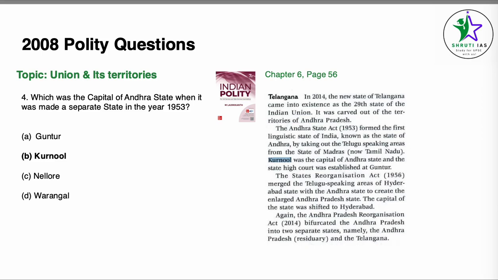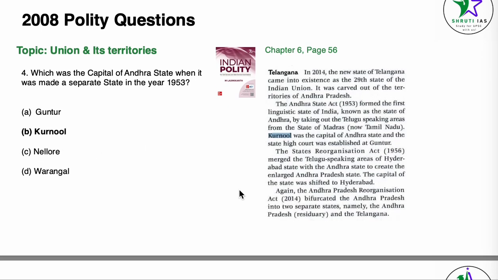Under the subheading Telangana, paragraph 2, we can see that the Andhra State Act 1953 formed the first linguistic state of India known as Andhra by taking out the Telugu speaking areas from the state of Madras, which is now Tamil Nadu. Kurnool was the capital of Andhra state and the state high court was established at Guntur. So our answer becomes B, Kurnool.